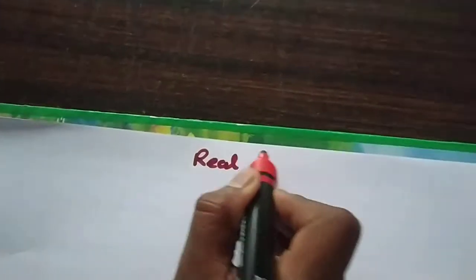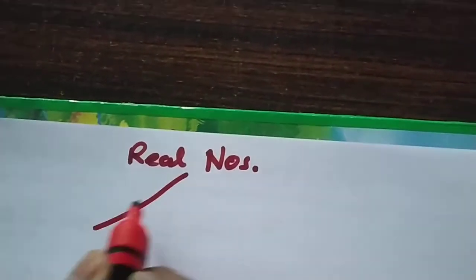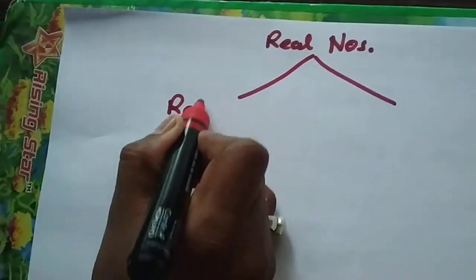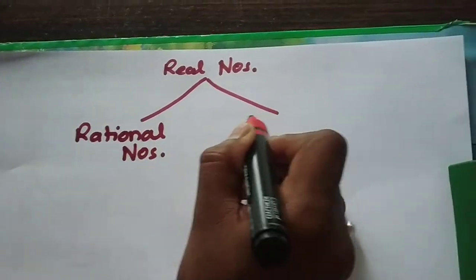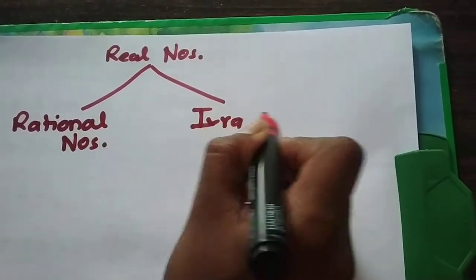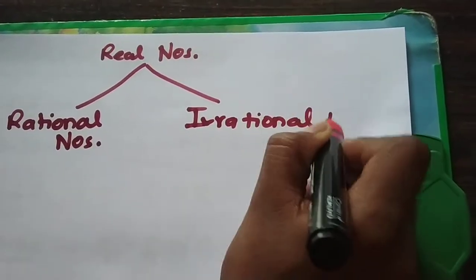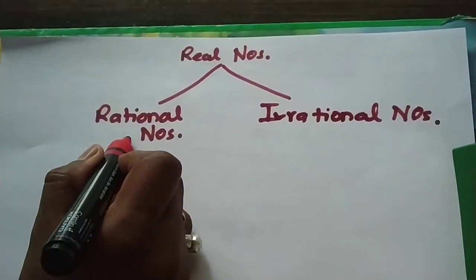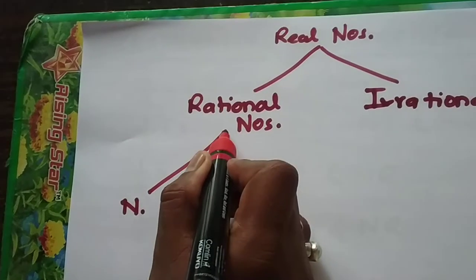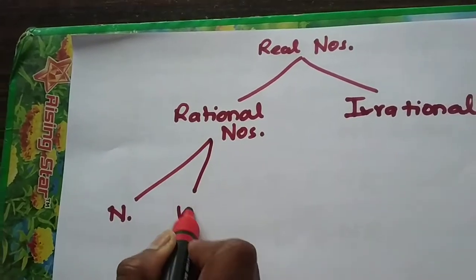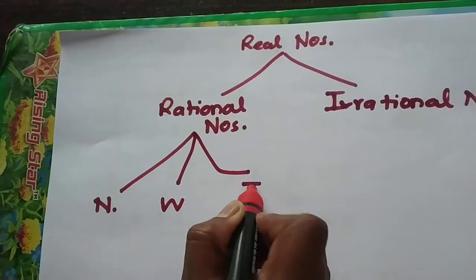Real numbers are categorized into two parts: rational numbers and irrational numbers. Rational numbers, as we have seen, include the set of natural numbers, the set of whole numbers, and the set of integers.